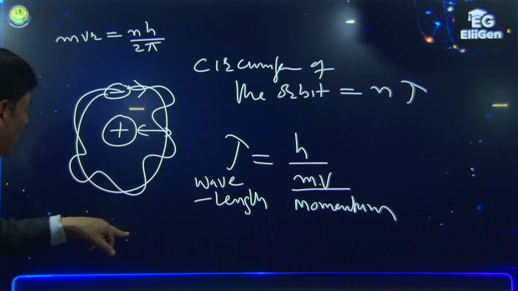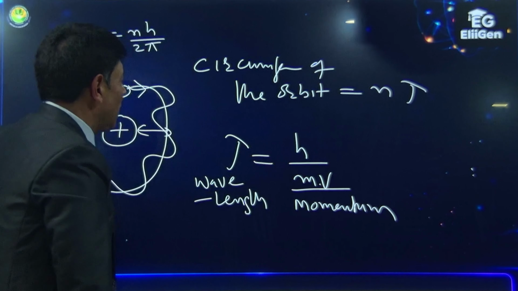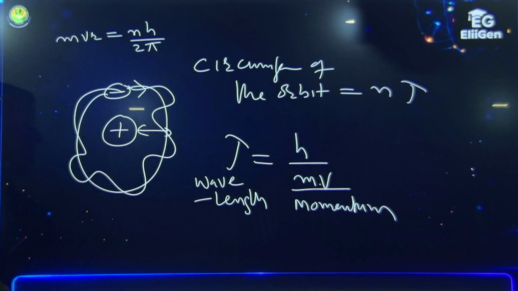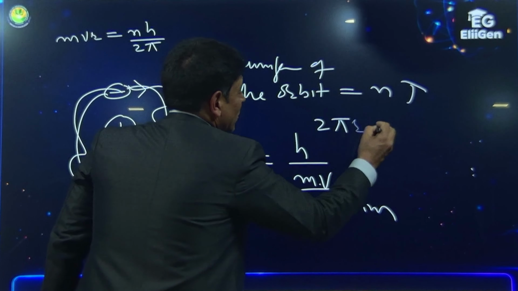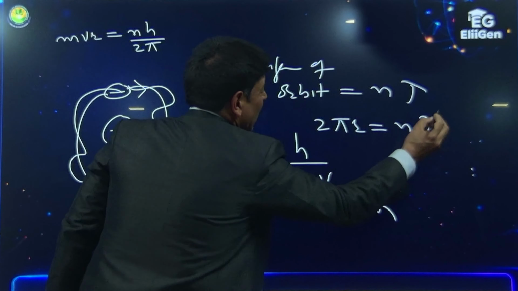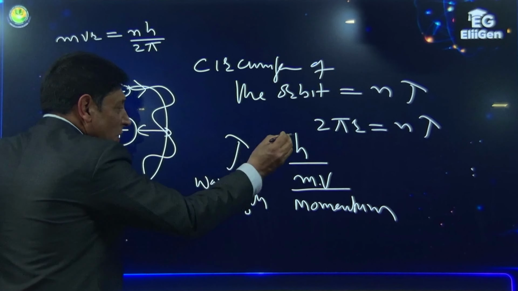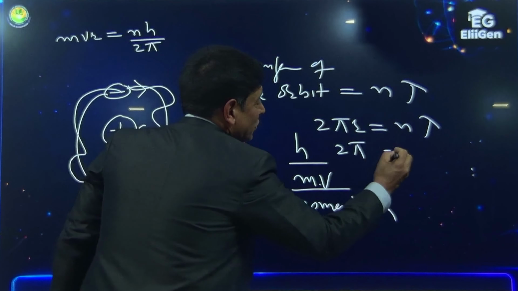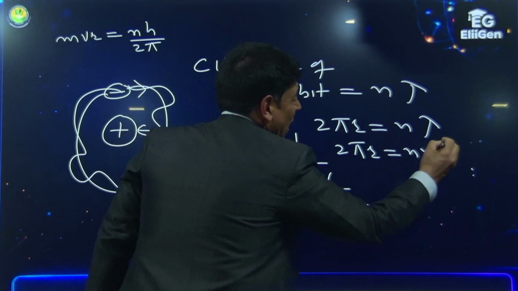If the electron has wave nature, then the circumference should equal n lambda. Now you know that the orbit is circular as per Bohr's model of atom. If the orbit is circular, the circumference of the orbit is 2πr. So 2πr should be equal to n lambda. But de Broglie says lambda is equal to h/mv, so 2πr should be equal to n times h/mv.